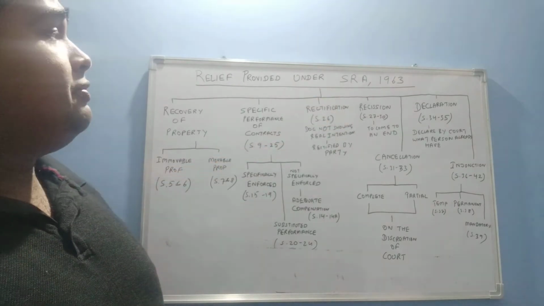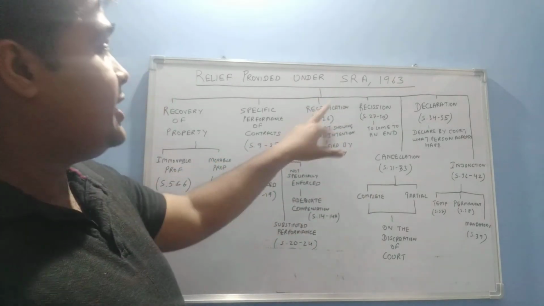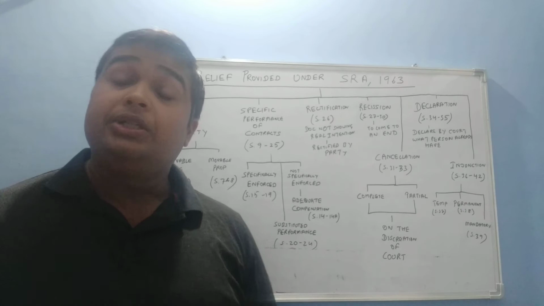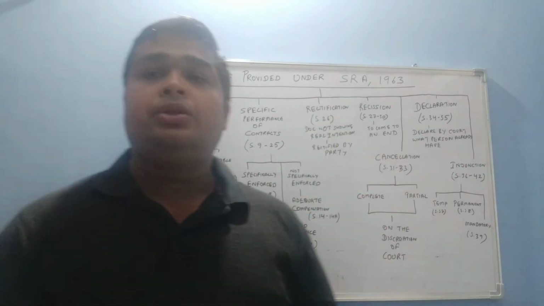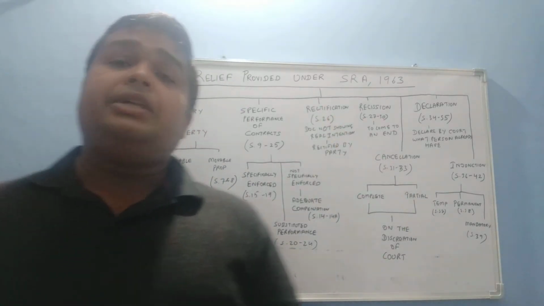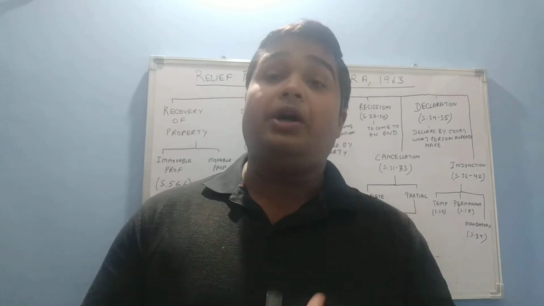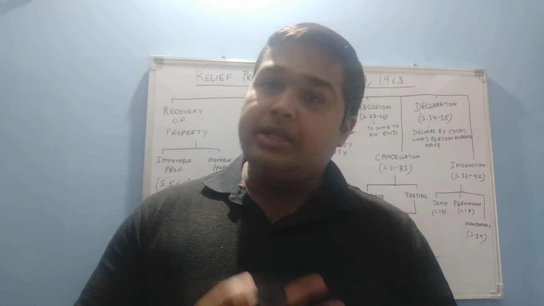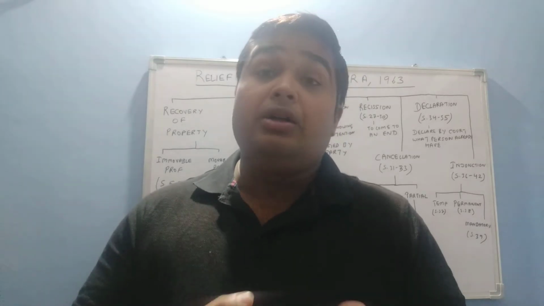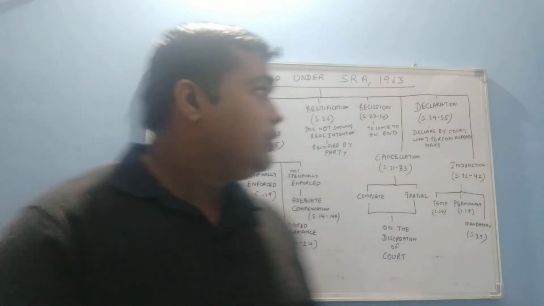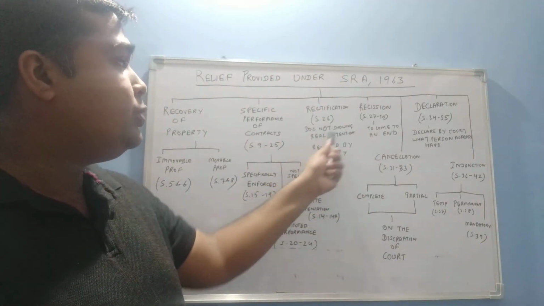The next relief covered under the Specific Relief Act is rectification. Rectification is covered under Section 26. Rectification means that there are some contracts made between two parties in which it is not clear what the rights and liabilities of the parties are. It means the document does not show the real intention.